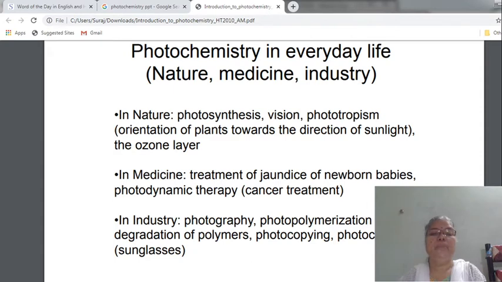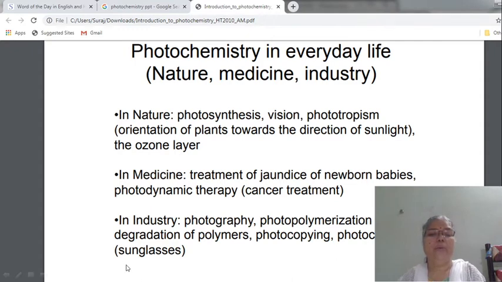Then, you know, in medicine, the treatment of jaundice in newborn babies, then photodynamic therapy, that is a cancer treatment. These are also photochemical reactions. All of you know the newborn babies are kept in sunlight, and due to this, if there was jaundice for that little baby, it will be cured.